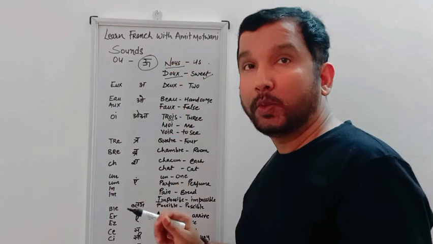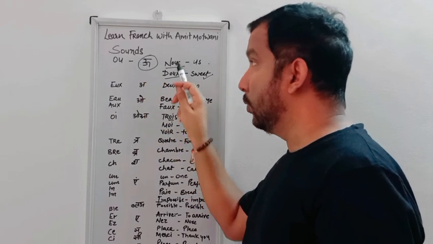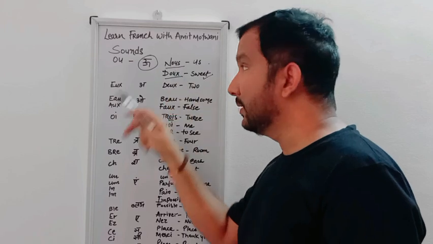The next sound is, it's okay, you understand? The meaning and use of OU in nous and doux. For examples, I took only two words.